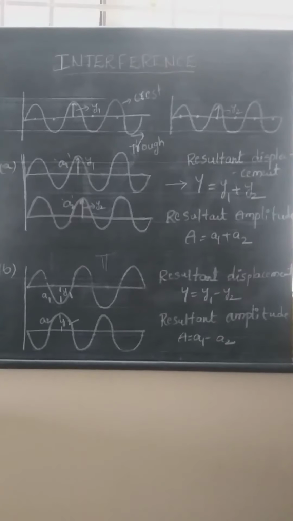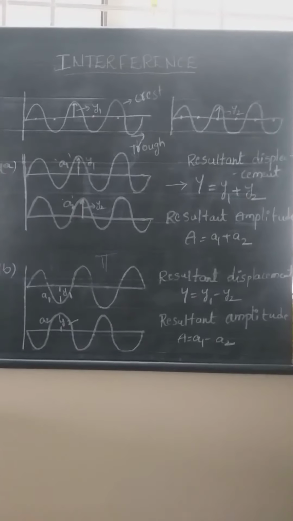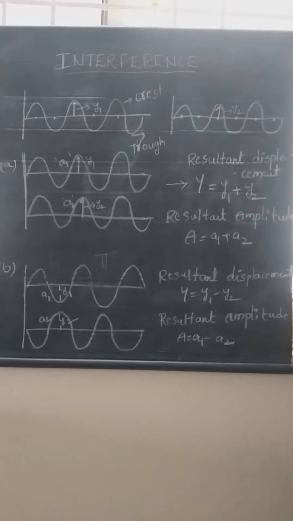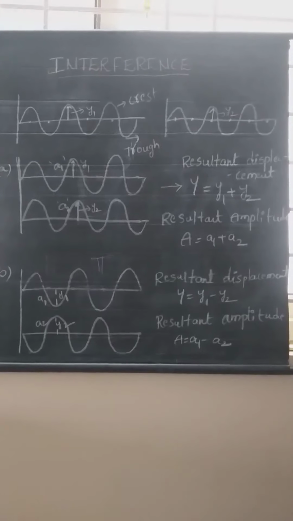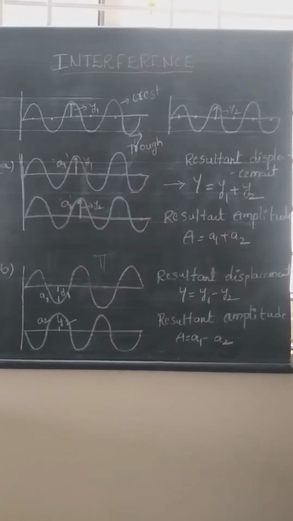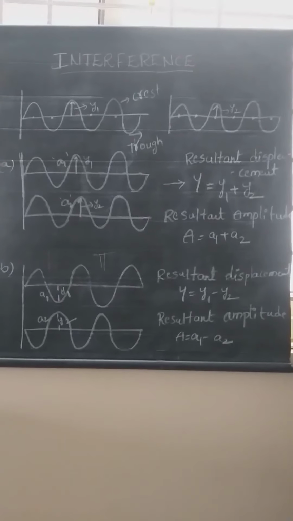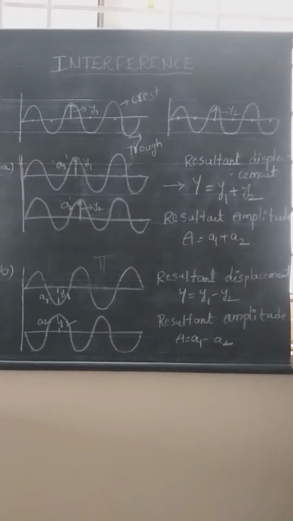First, I am going to deal with division of wavefronts, and how interference takes place in it. Before that, we first need to understand the principle of superposition. After knowing that, we will go through the interference pattern.